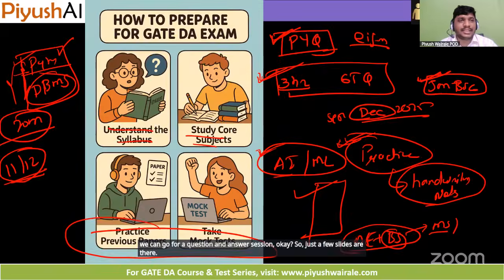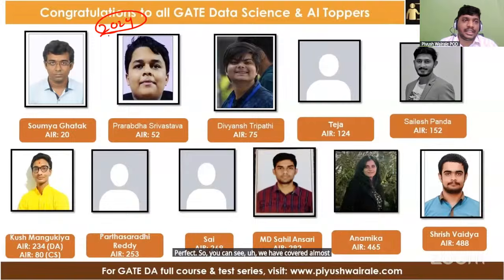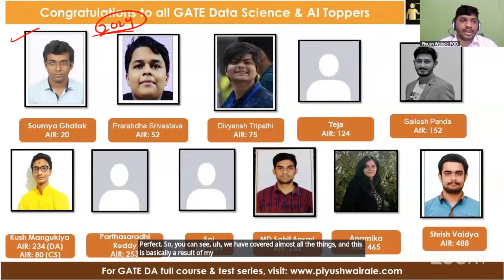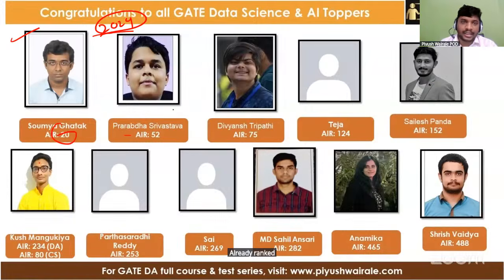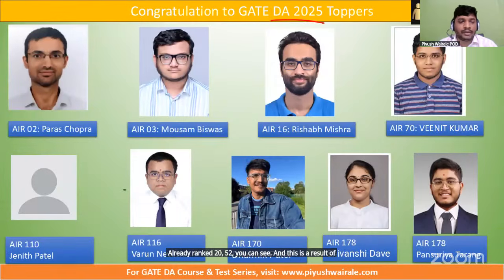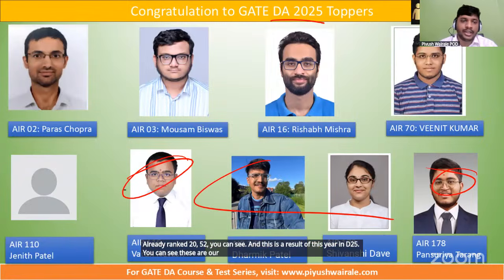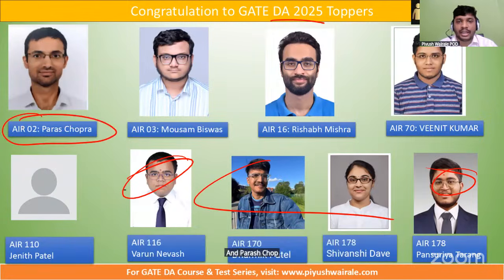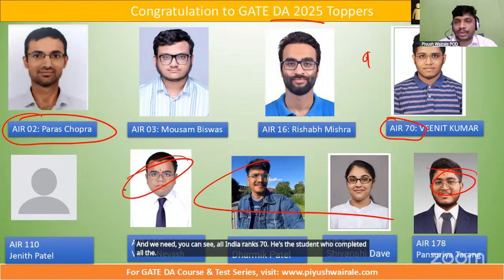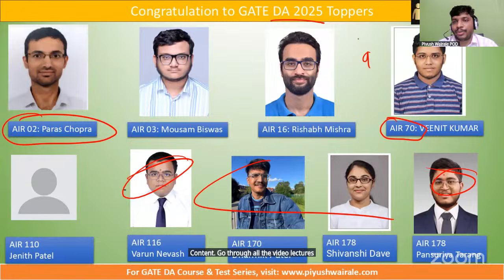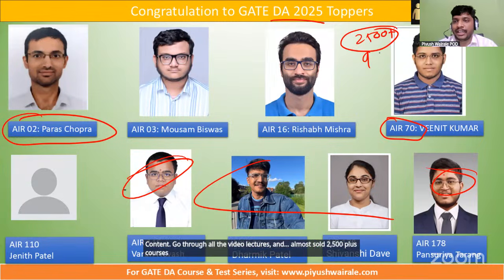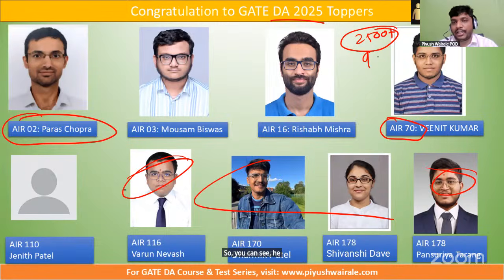That's it. So you can see we have covered almost all the things, and this is basically the result of my GATE 2024, all India rank 2052. And this is the result of this year's GATE DA 25. You can see these are our students here. Parash Chopra, All India rank 2, was my student. And Vinit, All India rank 70, is the student who completed all the content, went through all the video lectures, and solved almost 2500 plus questions available on my website. He completed 99% of the course here. And we have other students as well.